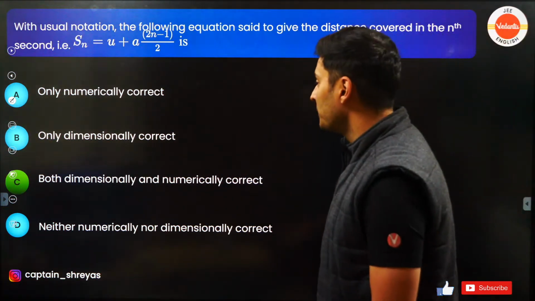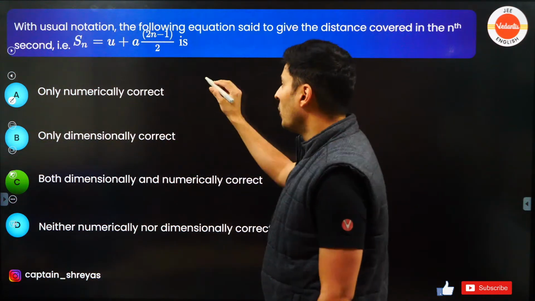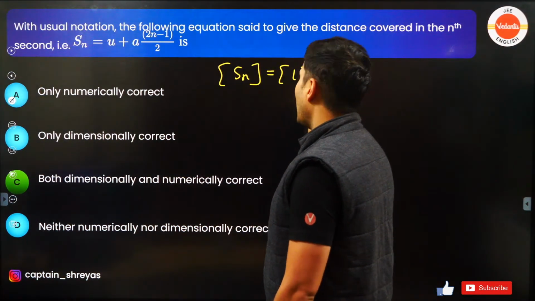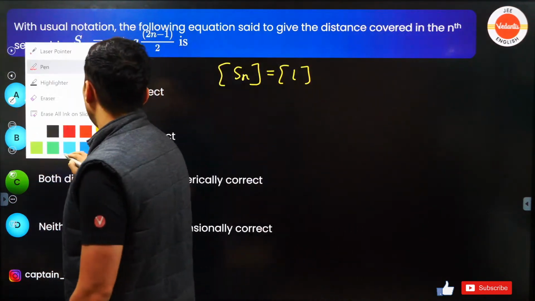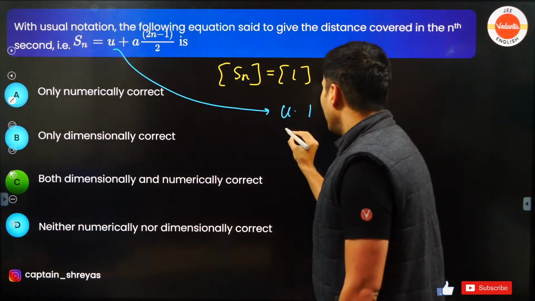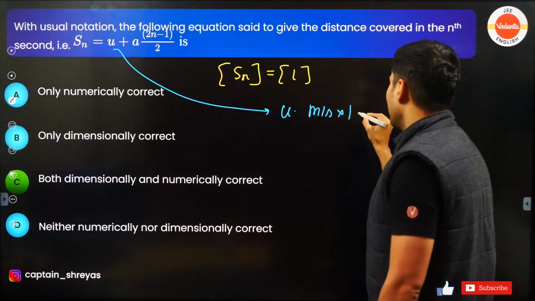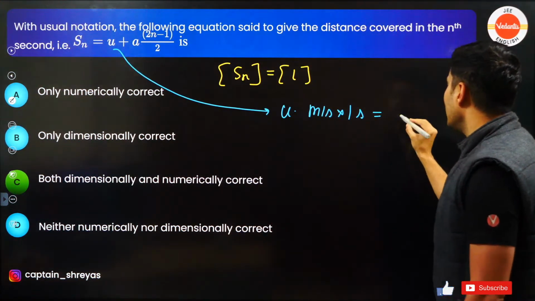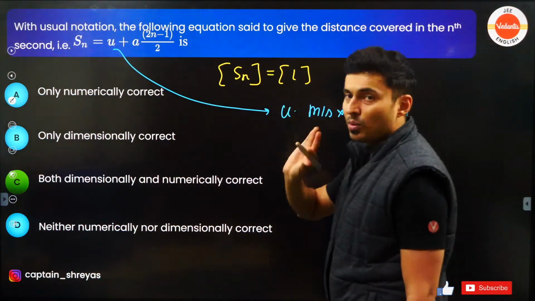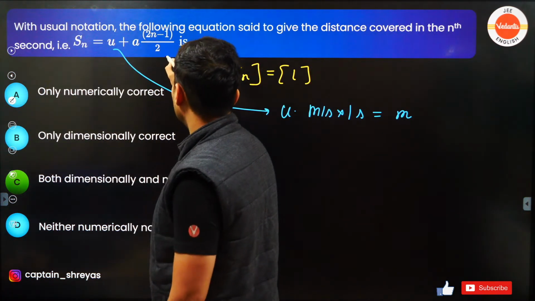Correct answer is C. Very good. Both are correct. A lot of people think, sir, U is only meters per second. No, actually displacement has the unit of length. In this term, this is actually U into 1, where U is meters per second and there is 1 second over here. So technically it becomes meters. That second and second get cancelled. That's what happens when you do the derivation. And the same thing is also true over here.